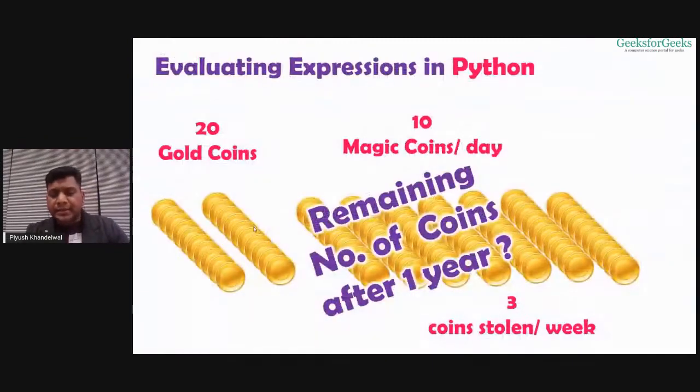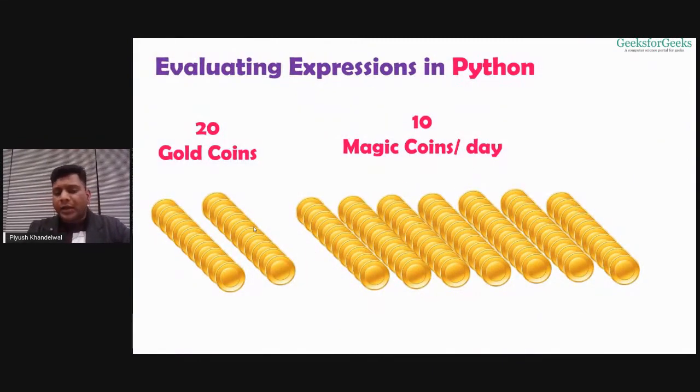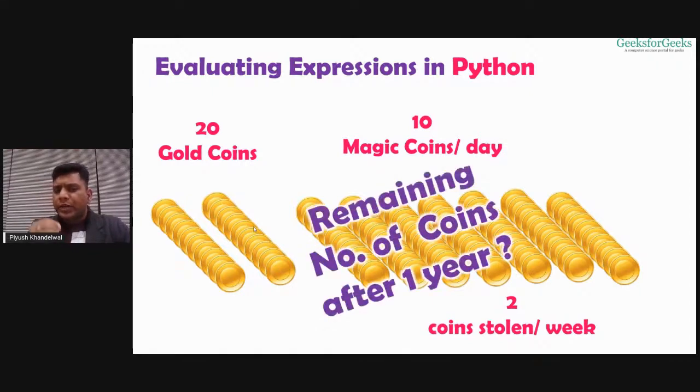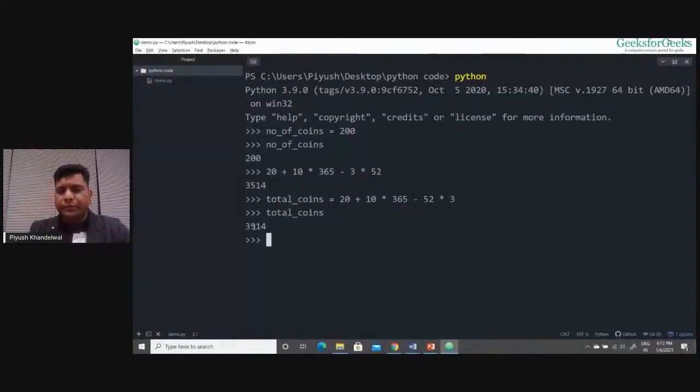Now there is a twist, right? Your friend is not stealing 3 coins every week. Now he's stealing only 2 coins every week. If you need to tell how many coins you will have with you, what we need to do is write this equation again. Total coins equals 20 plus 10 into 365 minus 52 into 3.